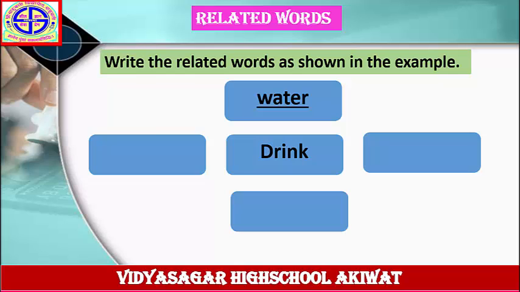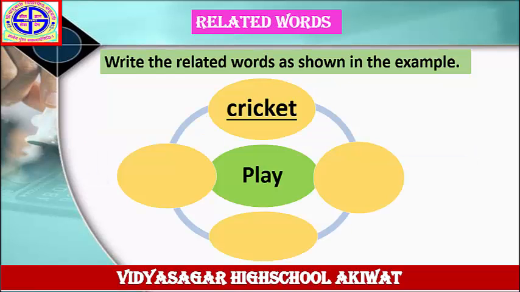Let's see next example. Write the related words as shown in the example. The word is given here, play. The answer is given here, cricket. First, draw this wave diagram in your notebook. Then, write down the first word, play. Play, this is a verb. Cricket, this is an answer. Play cricket. Cricket, this is the name of a game.